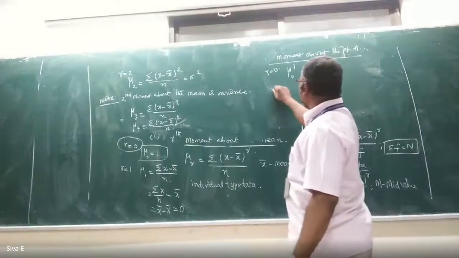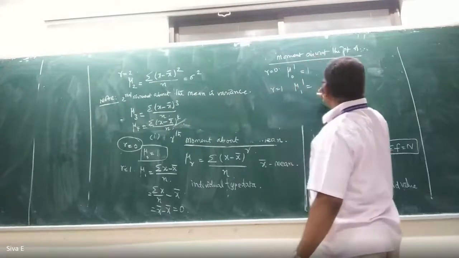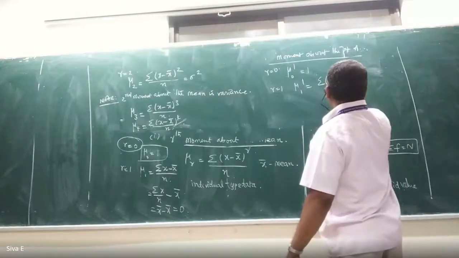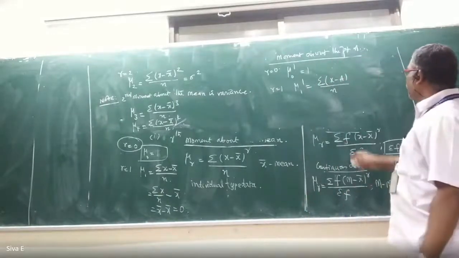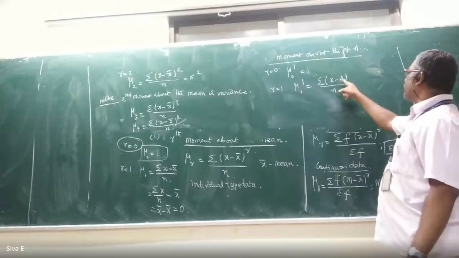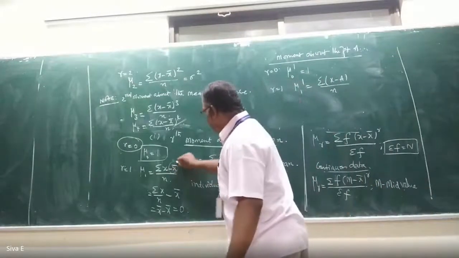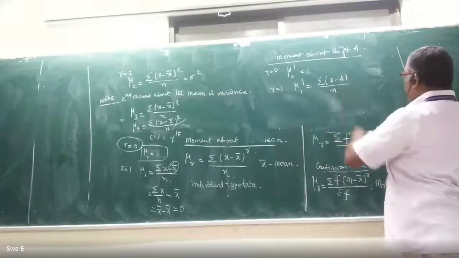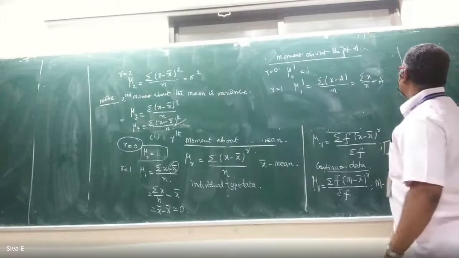When r equal to 1, what happened? Mu 1 dash equal to summation of (x minus a) by n. Once again a is constant. Already written here, x bar is constant. Similarly, here a is constant. Apply the same property here. Summation of x by n minus a.